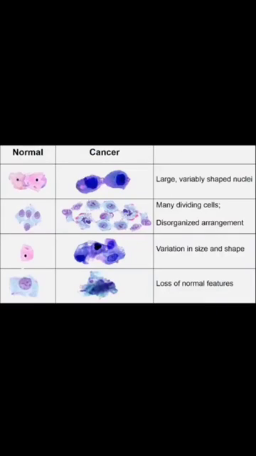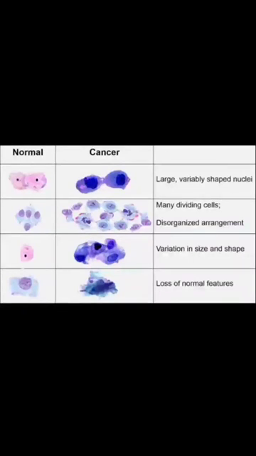Now let's talk about how these cancer cells or malignant cells are different from normal cells. There are a number of differences between normal cells and cancerous cells. Firstly, mainly the cancer cells are large and variably shaped, and they have large, variably shaped nuclei. If you look at the normal cell, the blue, very small circular structure is the nucleus, but in the cancer cell, the nucleus is very large and does not have a proper shape.